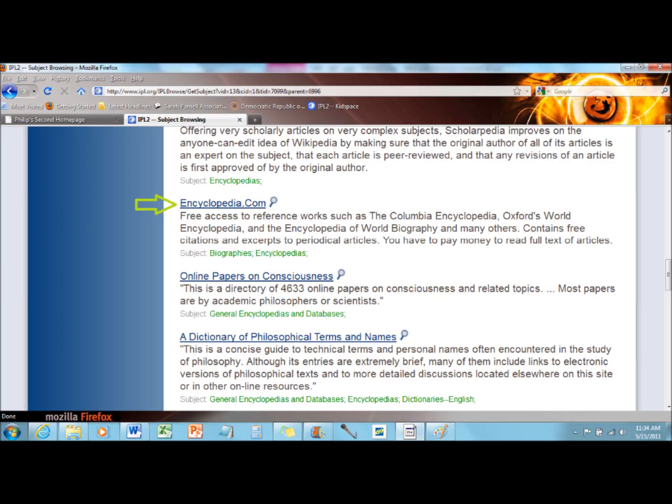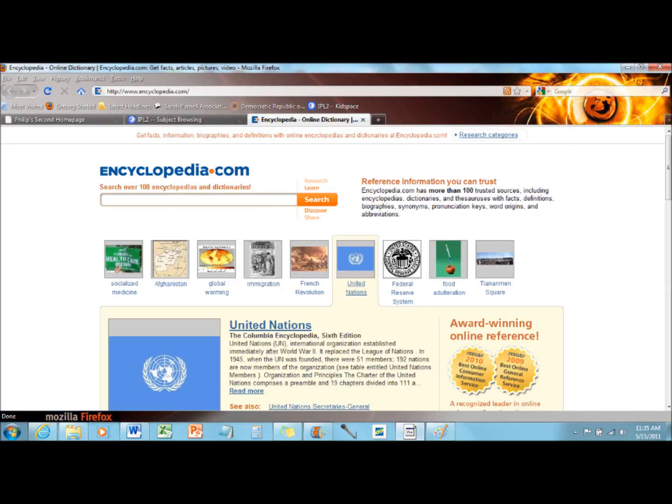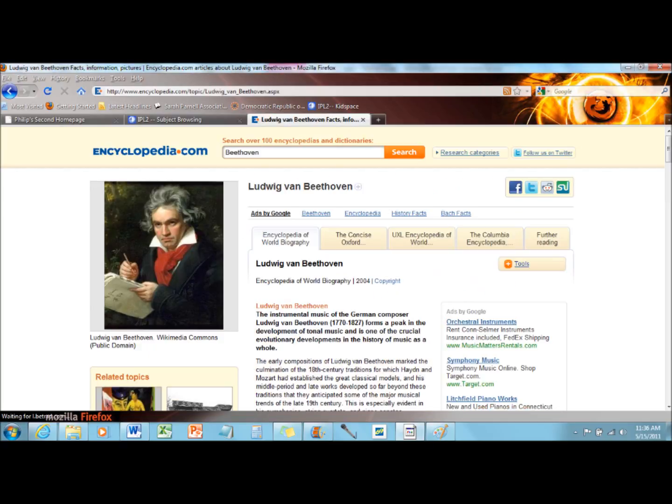Scroll down until you see the link entitled Encyclopedia.com. Click on the link. A new window should pop up. This is a very handy resource because it draws from all sorts of other highly credible resources, some of which might actually cost you money if you tried to access them directly. But through Encyclopedia.com, it is all free.